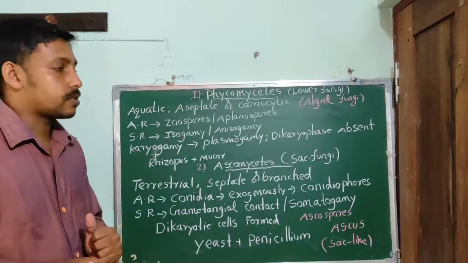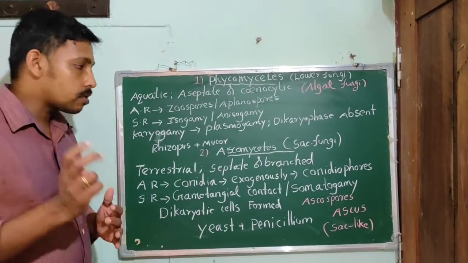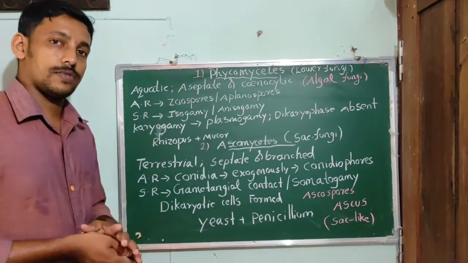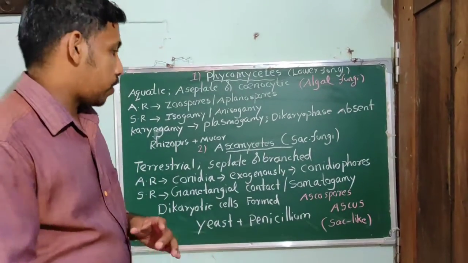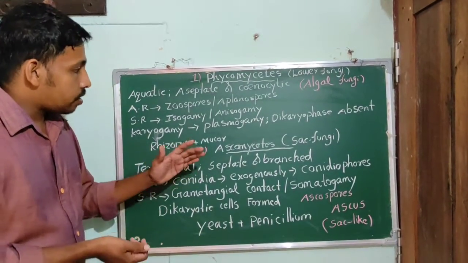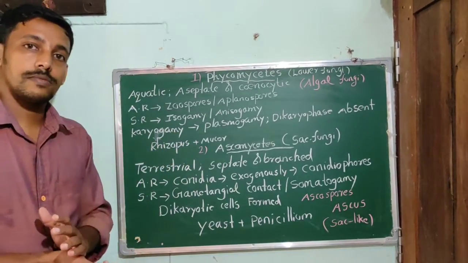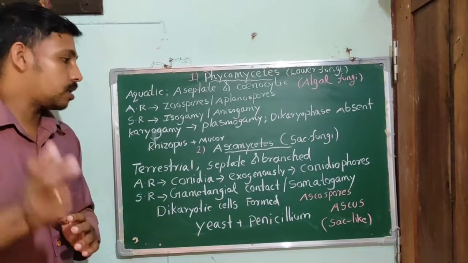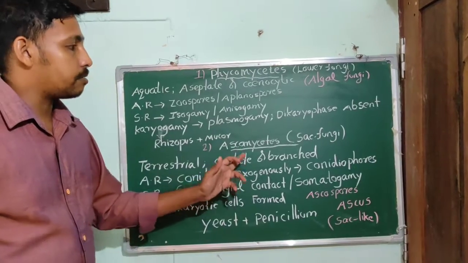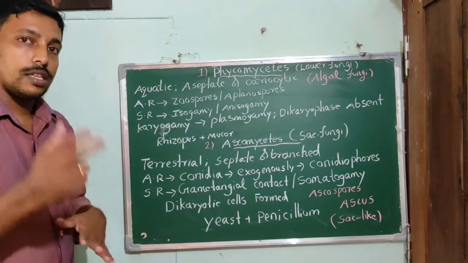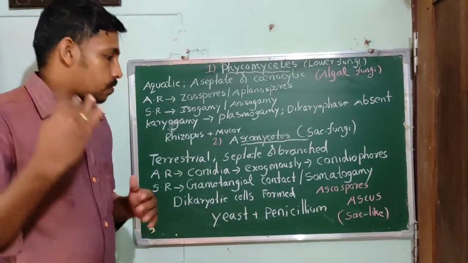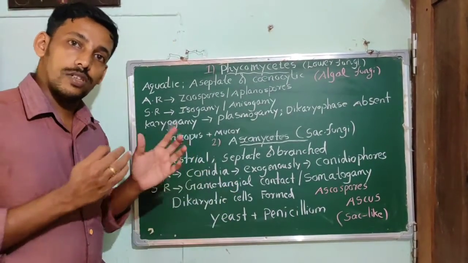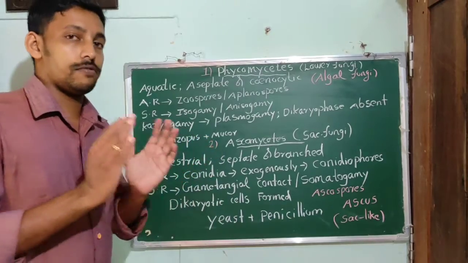The second class is Ascomycetes, commonly known as sac fungi. Most of them are terrestrial. Their mycelium is septate and branched. Asexual reproduction takes place by the formation of conidia, which are exogenously produced on the conidiophores.